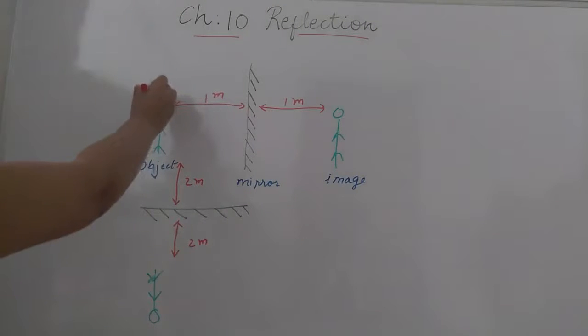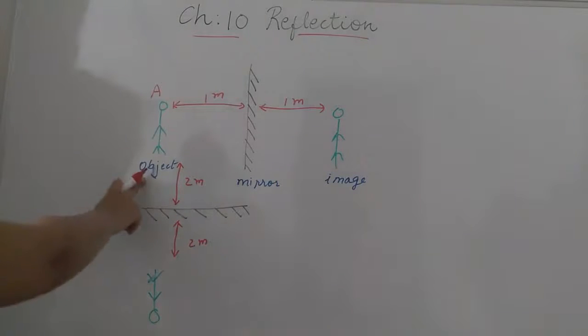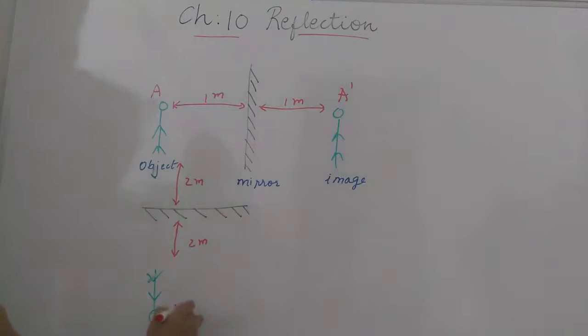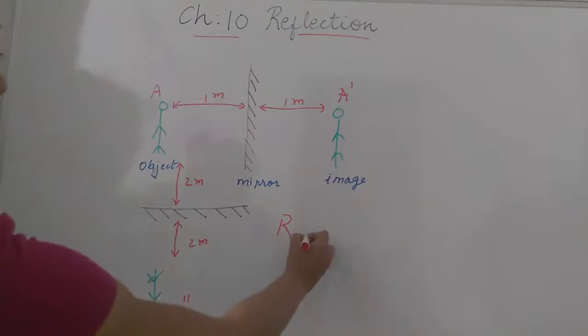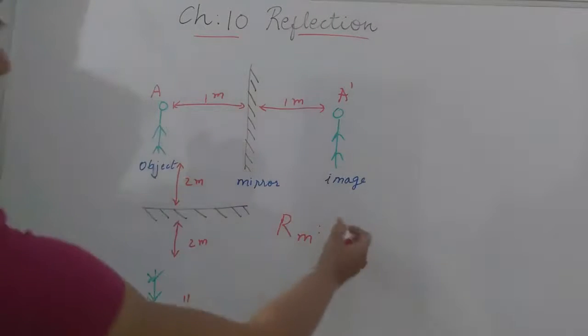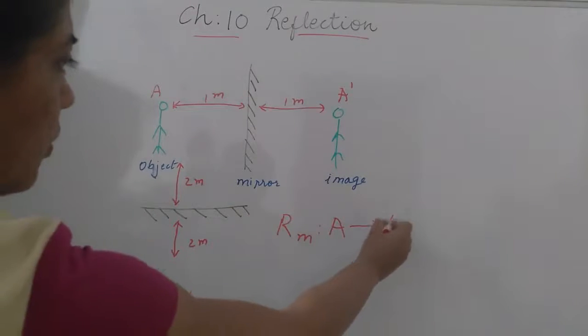So here suppose I write this is the object A, this is the image A dash, and suppose this is the image A double dash. We have to give different names for the different images. Okay, so in the short way in mathematics we can show reflection as capital R or small r, reflection in M, what is this? M is the mirror line. It can be the x-axis or the y-axis or the origin also. So reflection under the mirror line. So reflection A to A dash. What do we get? Reflection A to A dash.